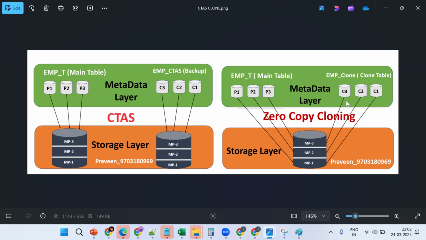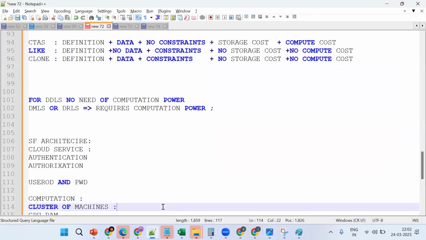But what exactly are we copying? We are copying only the metadata of micro partitions. That's nothing but a metadata operation. Tell me, does a metadata operation require computation power or not?